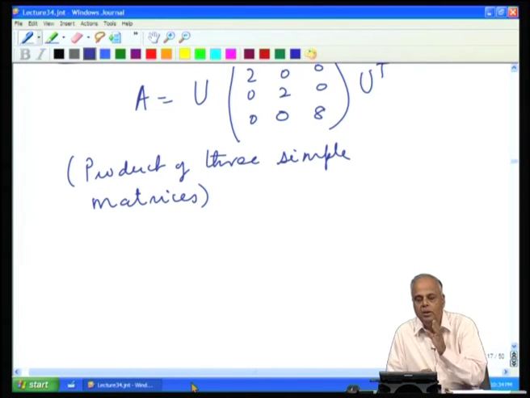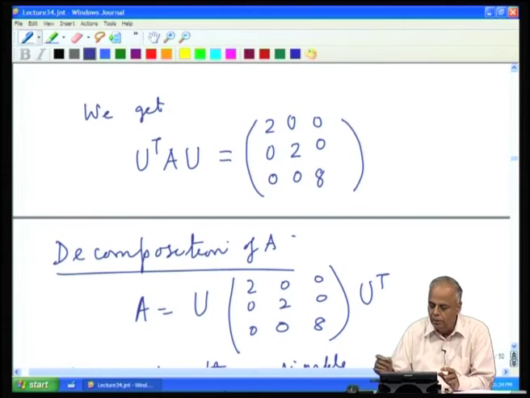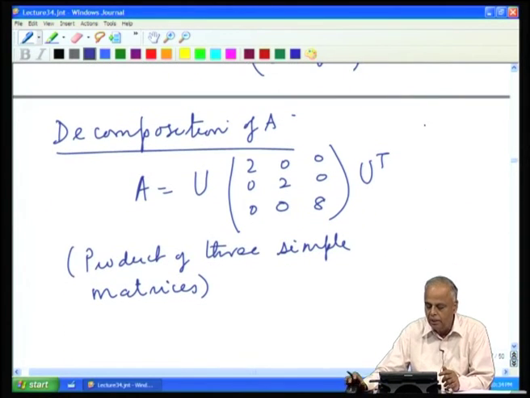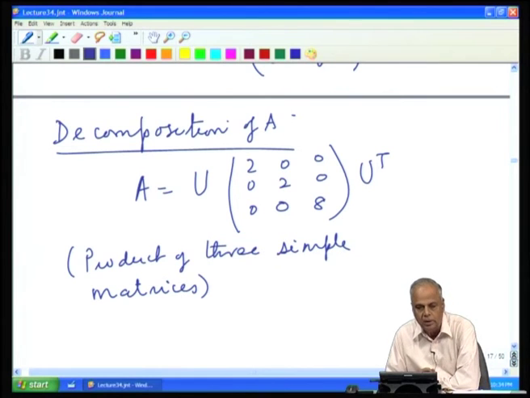When we put all these orthonormal eigenvectors along the columns of a matrix, it becomes a unitary matrix, and we get the unitary diagonalization in the complex case and orthogonal diagonalization in the real case, and we get the decomposition of a given Hermitian matrix or a real symmetric matrix into a product of 3 simple matrices,